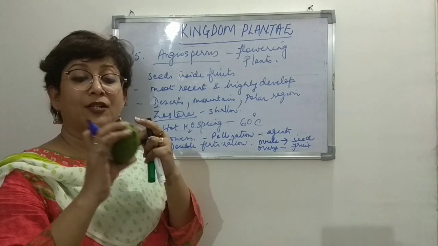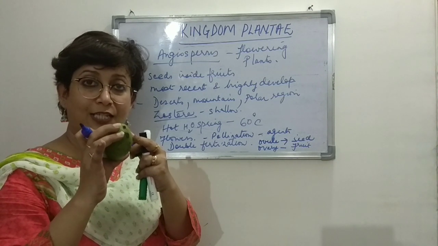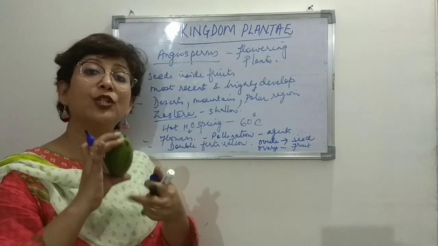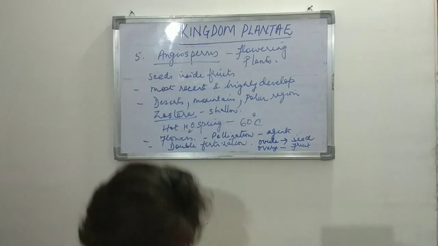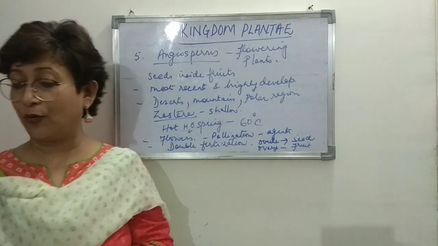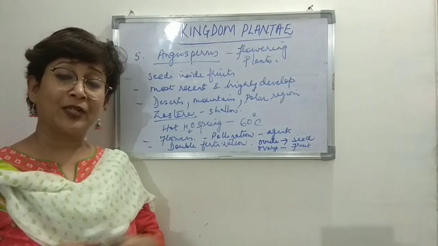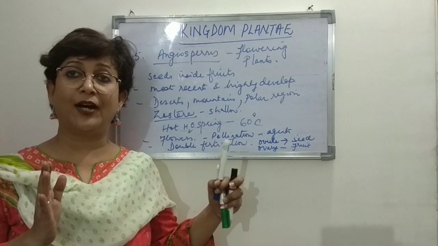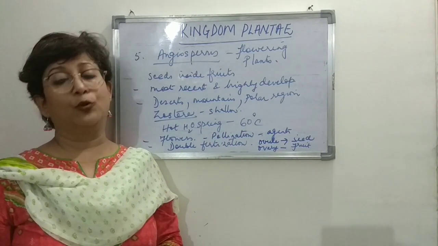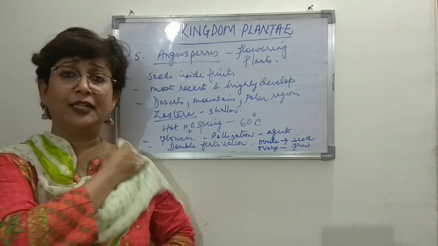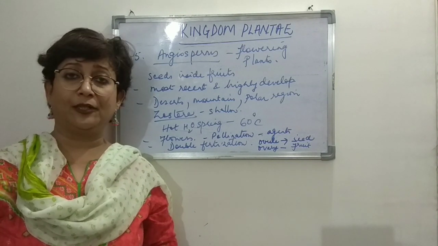This is the ripened ovary after fertilization, and after fertilization, the ovule turns into the seed, right? So that's about the angiosperms, and then you'll see that the angiosperms are divided into dicots and monocots. Again, that we will do in detail when we do the chapter.